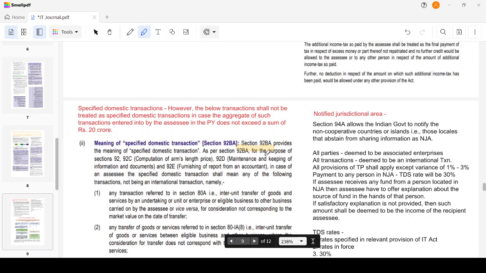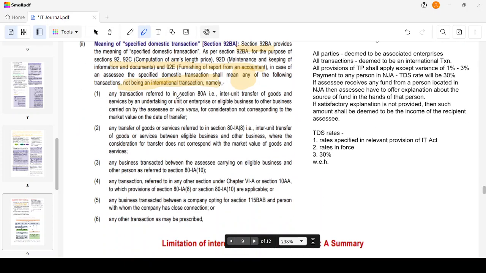As per Section 92BA, for the purposes of Sections 92, 92C, 92D and 92E, in the case of an assessee, specified domestic transaction shall mean any of the following, which means either/or conditions. Any of the following transactions, not being an international transaction, namely: any transaction referred to in Section 80IA, an inter-unit transfer of goods or services by an undertaking, unit, enterprise or eligible business to another business carried on by the assessee, for a consideration not corresponding to the market value on the date of transfer.